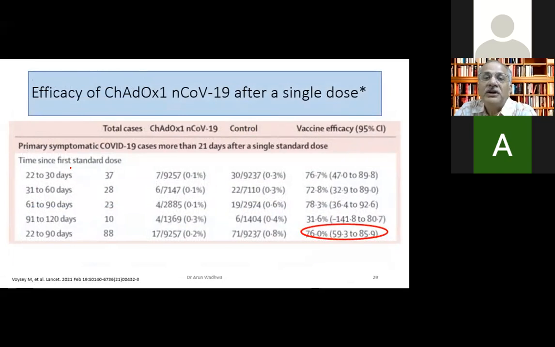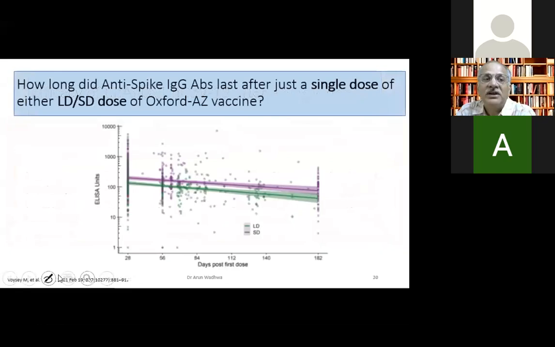Again, this is an important study to see because now suppose we give the second dose after 3 months, then we should know how long does the immunity last. So when you see 30 days, 60 days, 90 days, 120 days, the vaccine efficacy is 76%, 72, 78. And as soon as it becomes 90 to 180 days, so that means after 3 months, it drops down to almost 31.6%, although the total turns out to be 76. But after 90 days, that means 3 months, it drops suddenly. So the vaccine should be ideally taken by 3 months, but not beyond that. You can see 38 and 31 suddenly drops drastically.